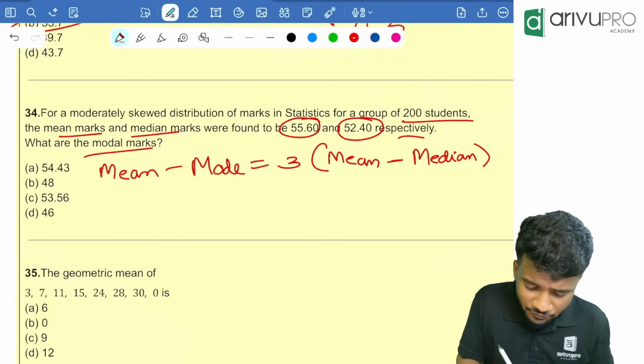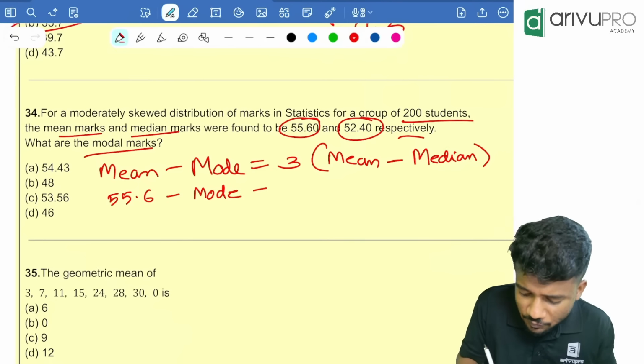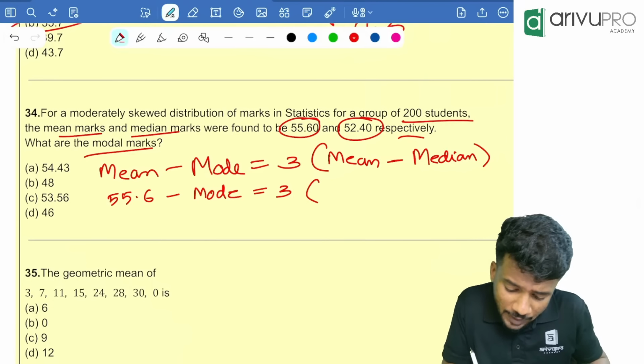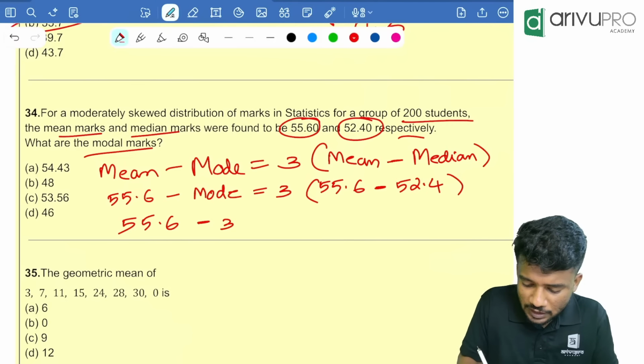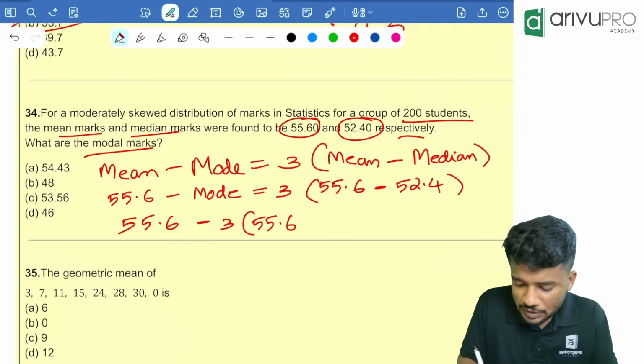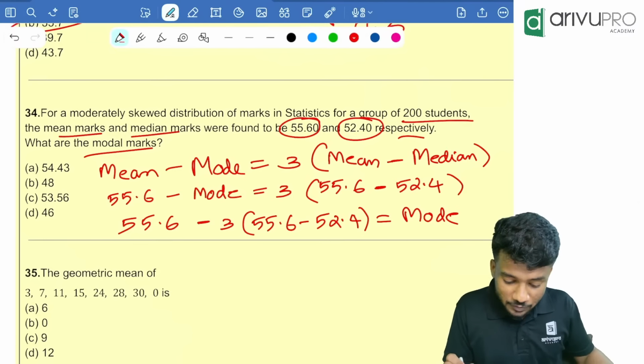Mean is how much? 55.6. Mode we need to find. Let it be there, which is equal to 3 into mean minus median, that is 55.6 minus 52.4. Take your calculator and rearrange. You will get the answer: 55.6 minus 3 into 55.6 minus 52.4 is equal to mode. Mode goes to the other side, it will become mode itself. Yes, minus goes to the other side, plus mode. That means which is equal to how much?